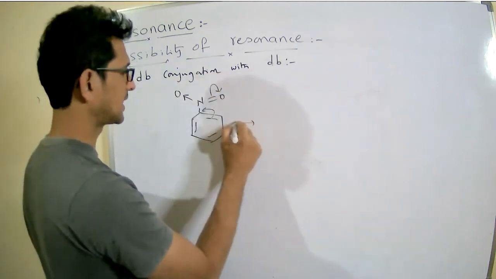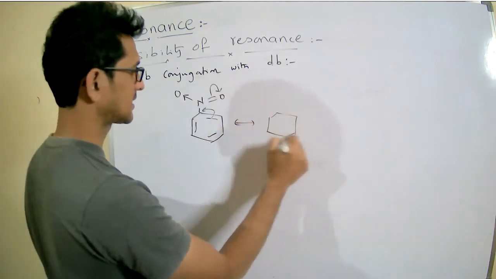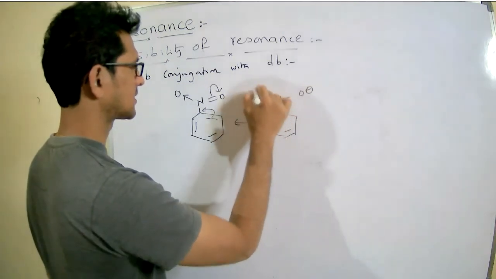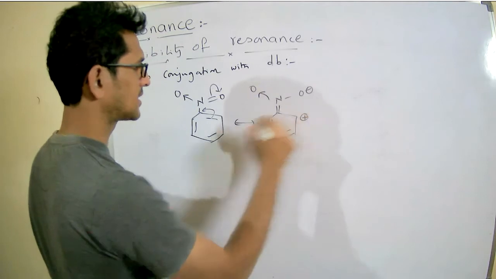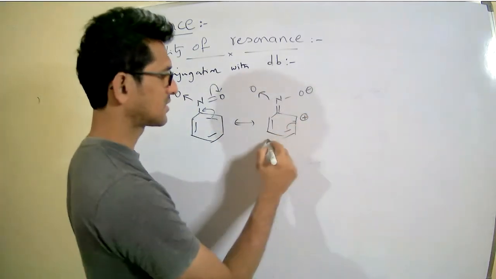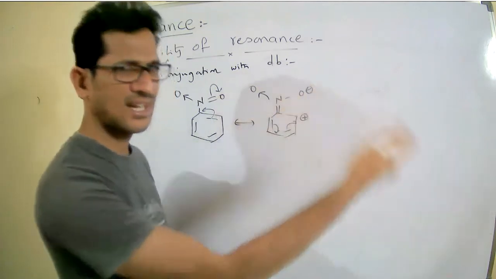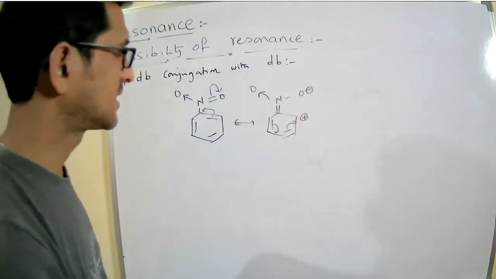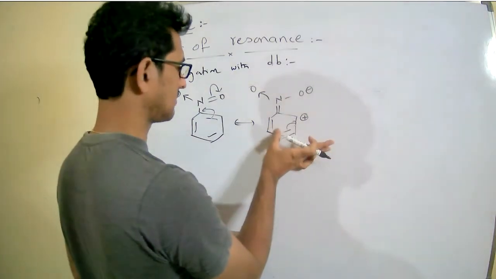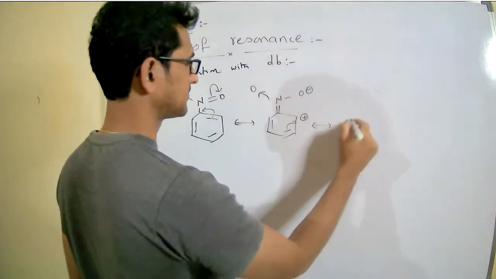So now it yields resonating structures like this. Double bond, NO minus, and here the positive charge, and here the positive charge. Next it transfers here, next it transfers here, like that we will get the resonating structures. I will write the resonating structures here.